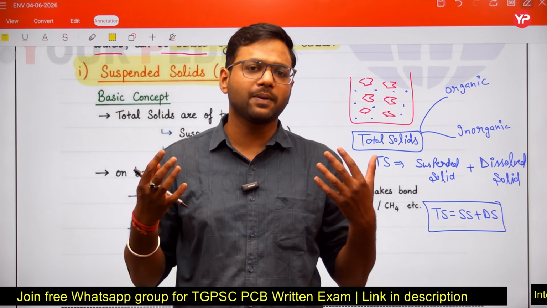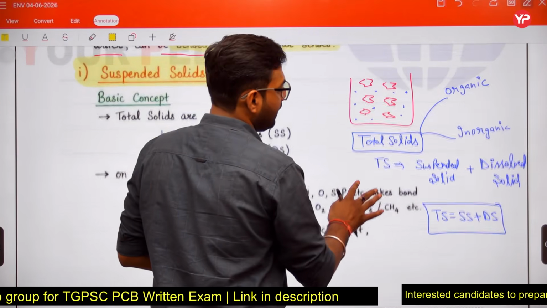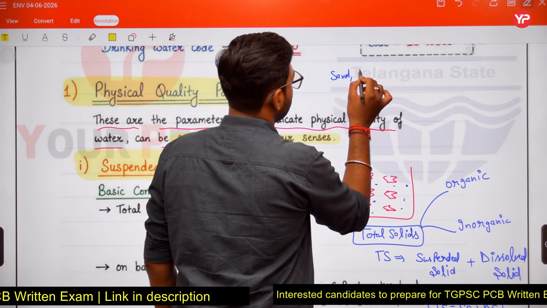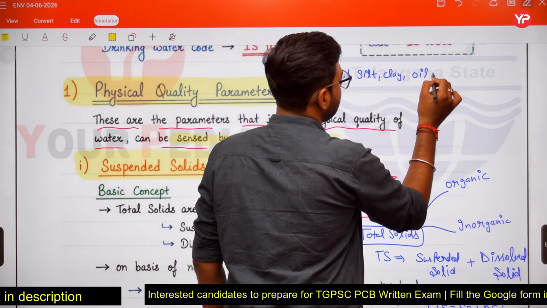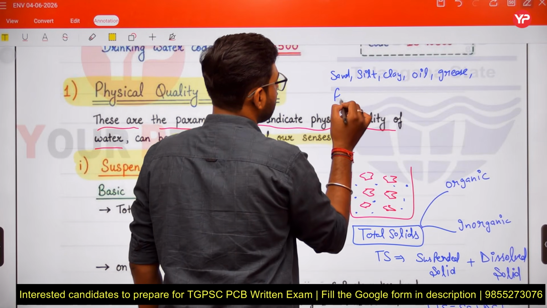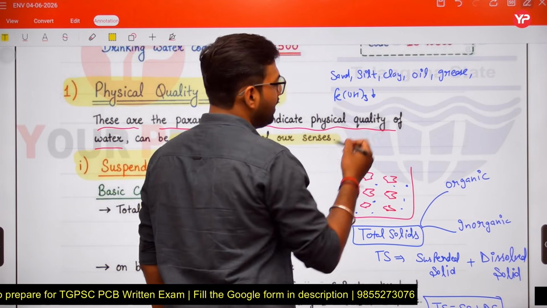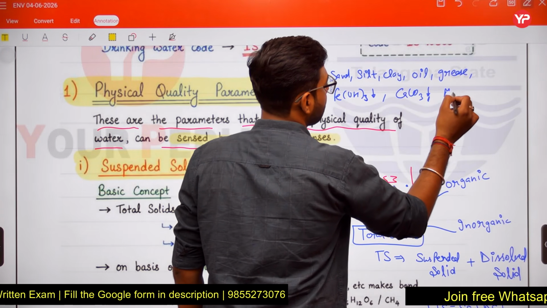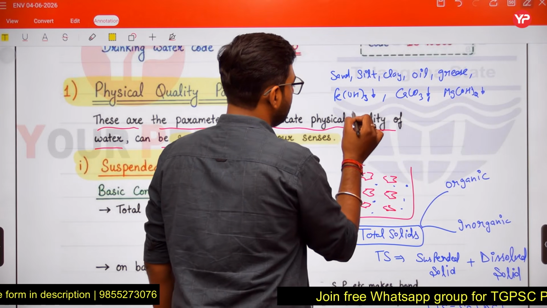Also ferric hydroxide, calcium carbonate and magnesium hydroxide, which are precipitates.